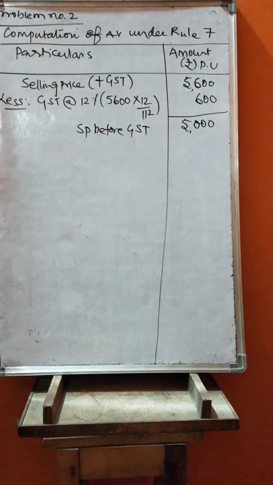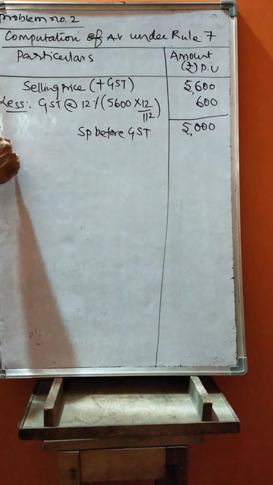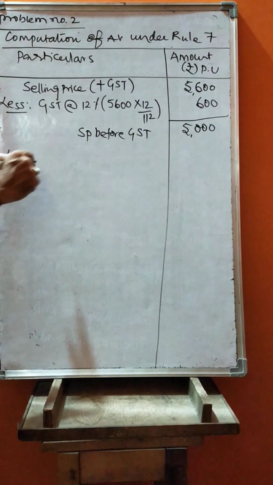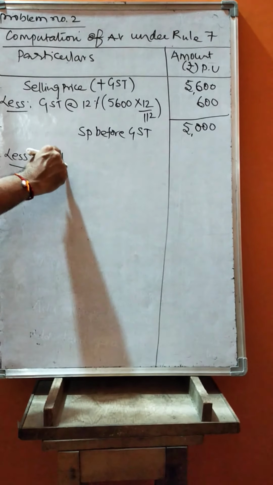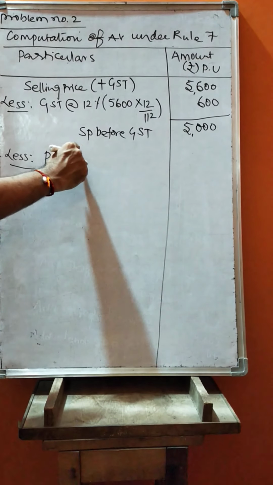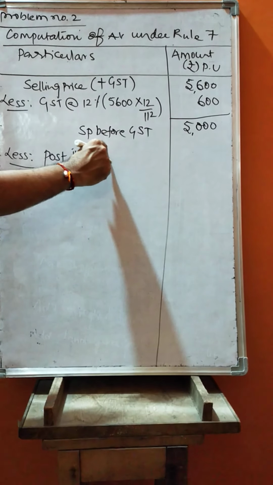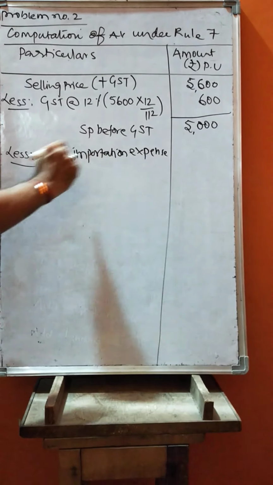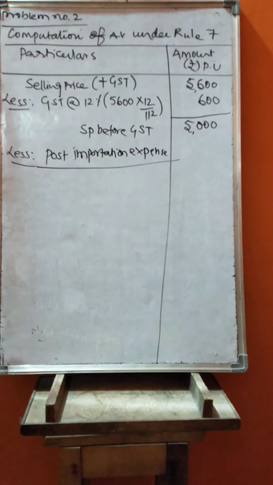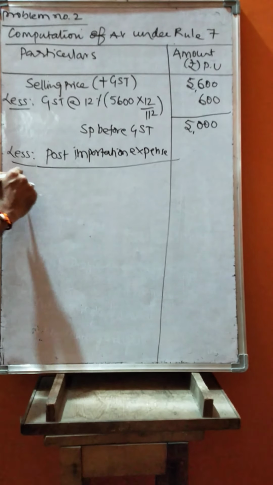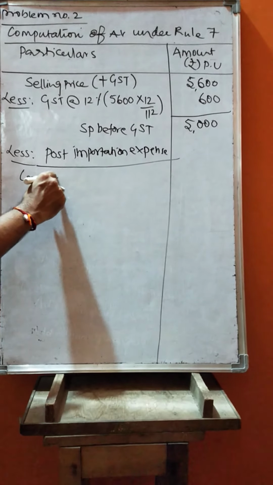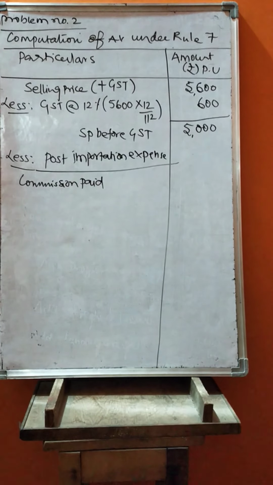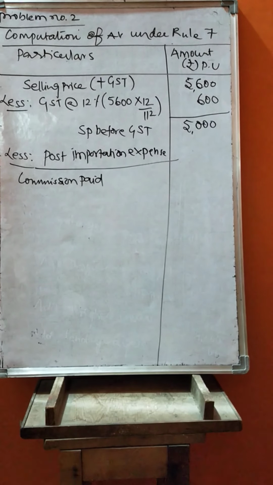From this, whatever needs to be deducted, all such values are to be deducted. Less post importation expenses. After importing whatever we have spent, that should be deducted. Commission paid is given, the percentage is 4% before GST.